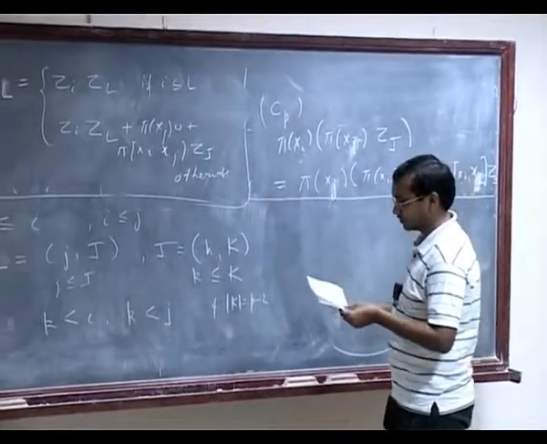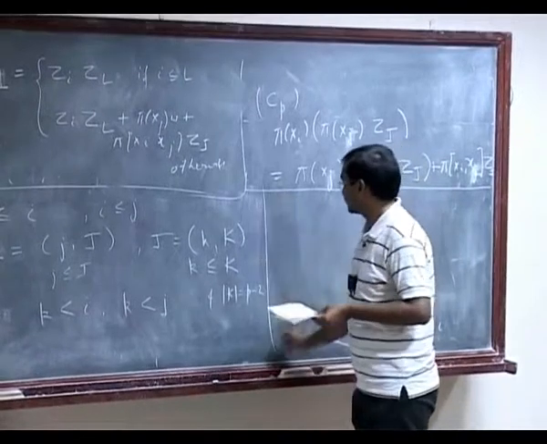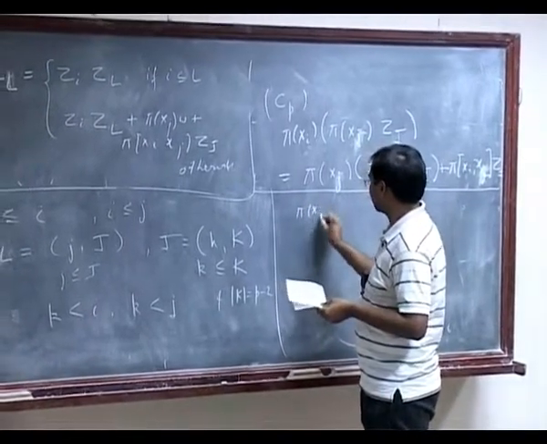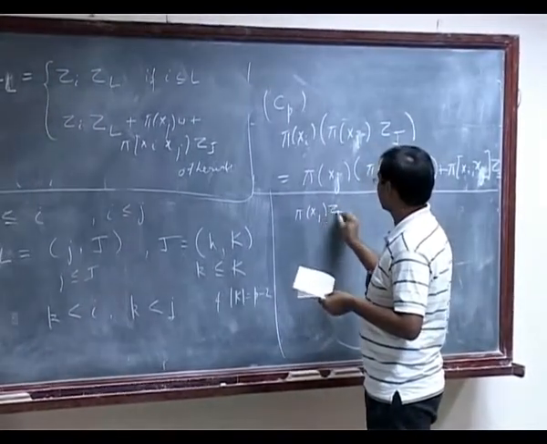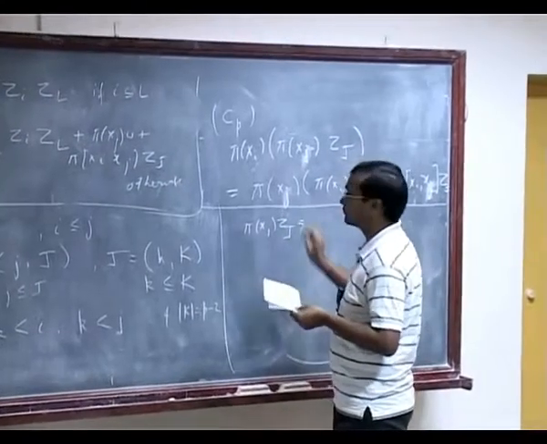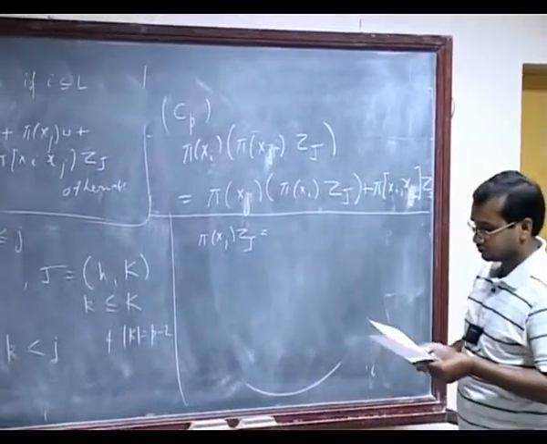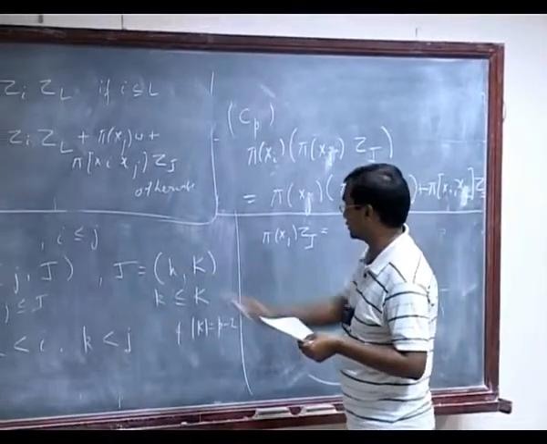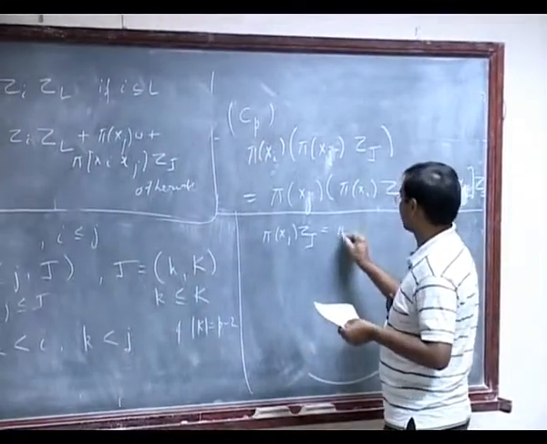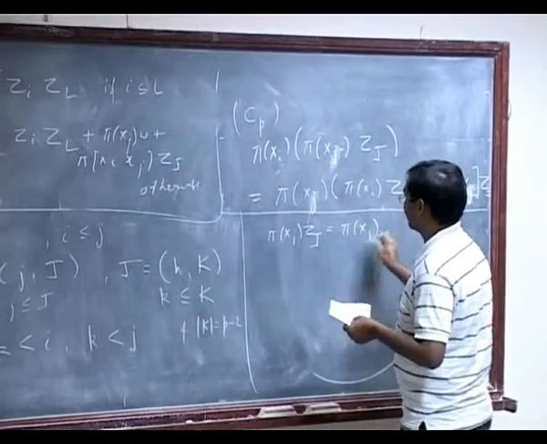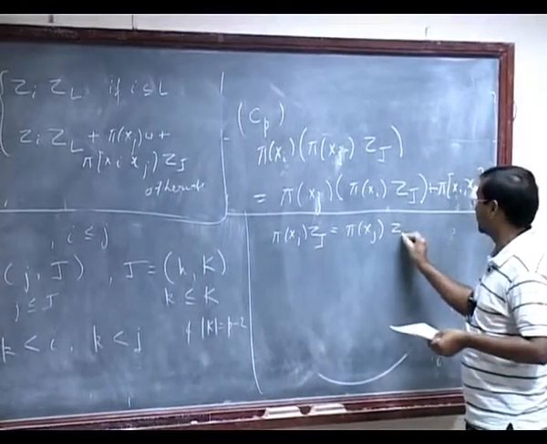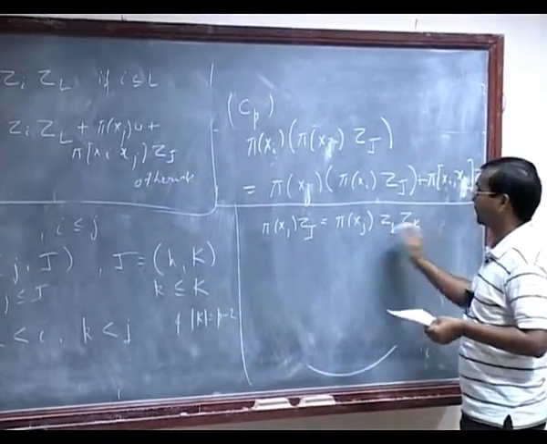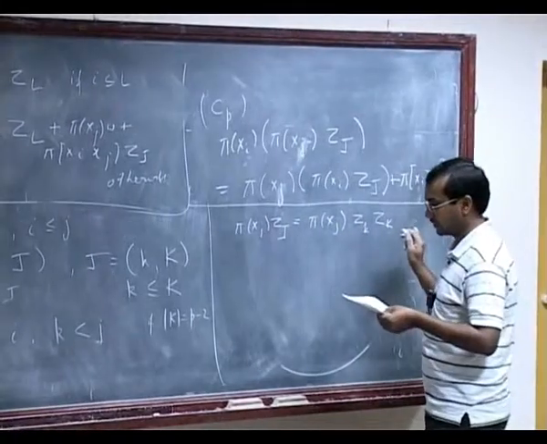So let's write down what we have got. So we have this pi xj on zj. Now I have to follow this notation, so better I write here. So let's rewrite. So pi xj, zj is going to be z small k, z capital K, because still k is less than capital K, so it's fine.